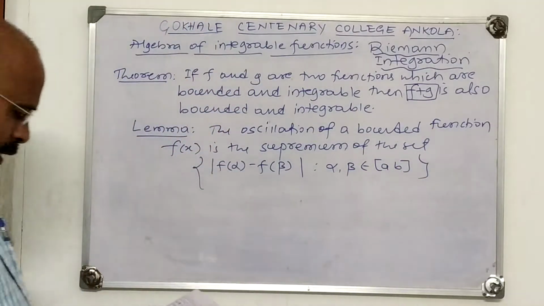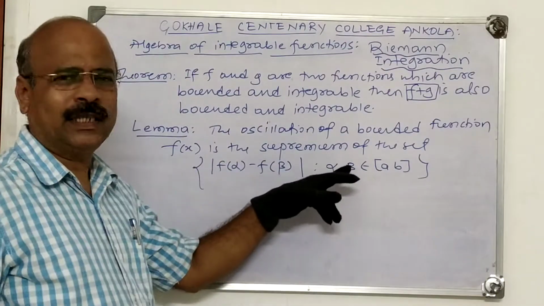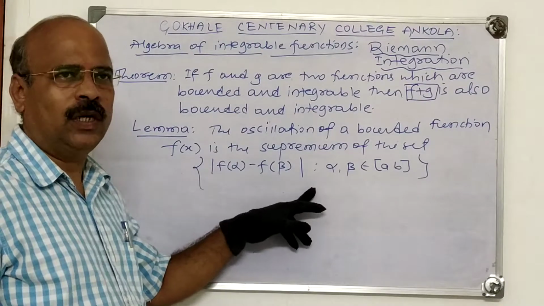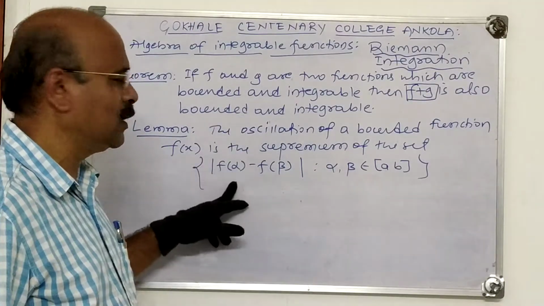This is a lemma. First you have to understand this one because we use this result in all the four theorems.